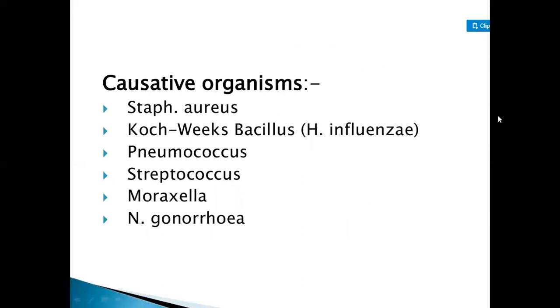Then what are the causative organisms? It will mainly occur with dust particles, chemicals, or any bacterial or viral infection. First is Staphylococcus aureus. Then the second one is the Koch-Weeks bacillus, that is H. influenzae. Then if the person has pneumococcus, Streptococcus, Moraxella, or Neisseria gonorrhoeae. So these are the causative organisms, the bacteria or viruses which cause the infection in the person's eyes.